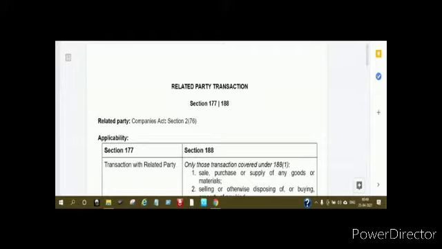My name is CS Rohit Kumar, and in this video we are going to study the related party transaction. As you might be aware, this is one of the most important topics in corporate laws, and this related party term you may find in various legislation, not only in the Companies Act. It is equally important in the Income Tax Act also. You can find it in GST also, and in listing obligations, listing regulations, and in accounting standards as well.